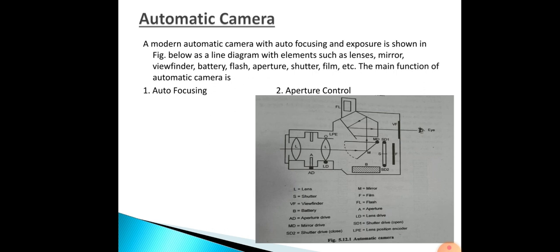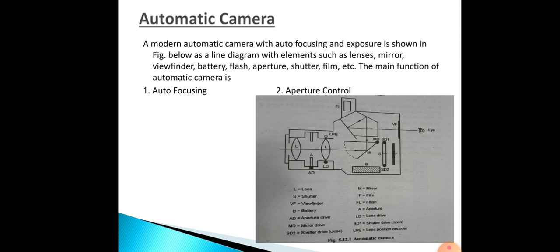These are the steps for autofocusing. Send the start command to the lens. Then receive the input from the range sensor. Next, determine the initial lens position from the input of the lens position encoder. Then calculate the lens movement required. After that, send the lens movement data to the lens position drive. Then the lens movement will be based on the feedback signal.